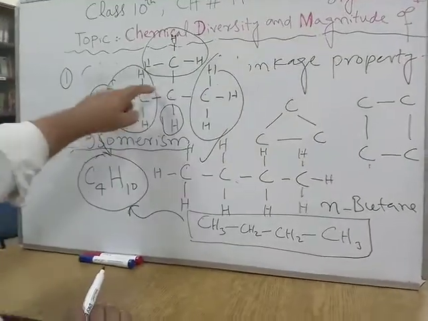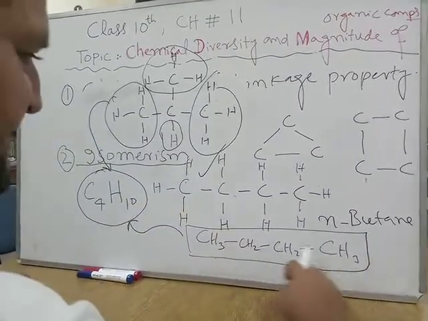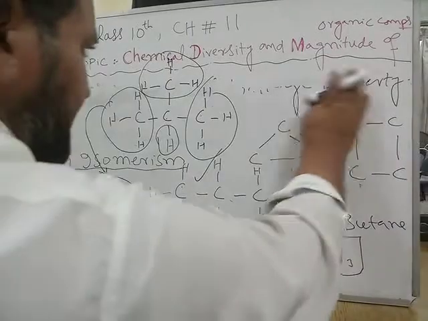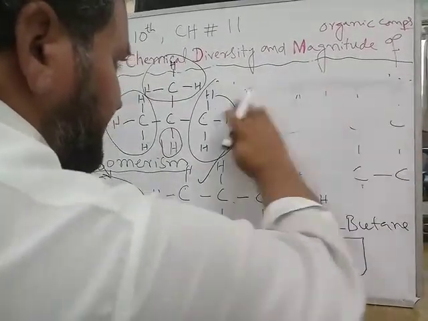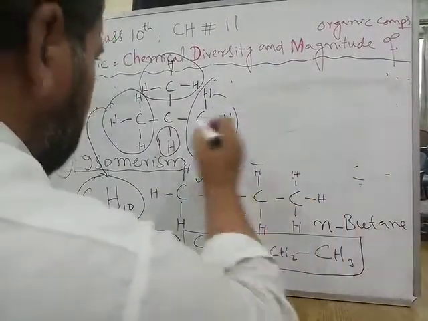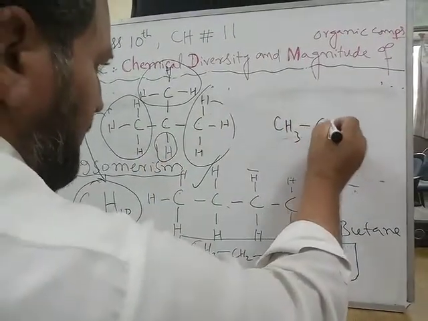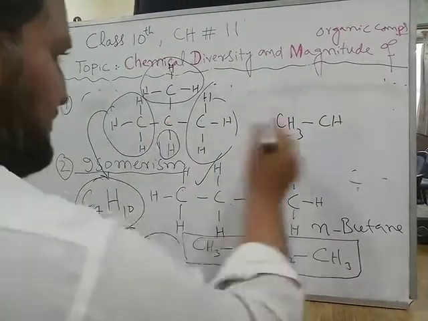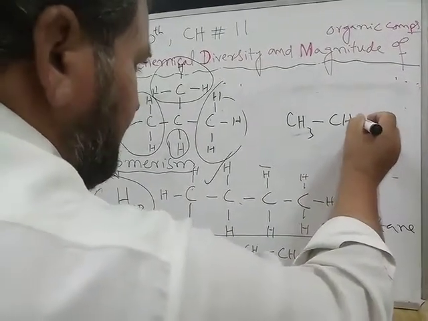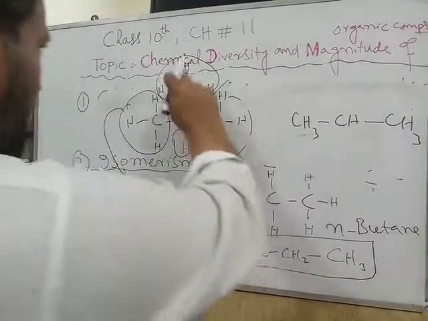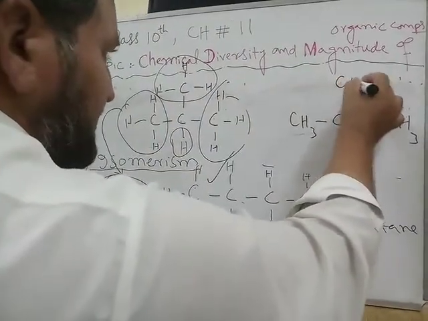So of these two compounds, one has a straight chain structure, and the other has one branch here. If I draw it in condensed form, it will be something like this: CH3, bond, CH, and here CH3, and above again CH3.